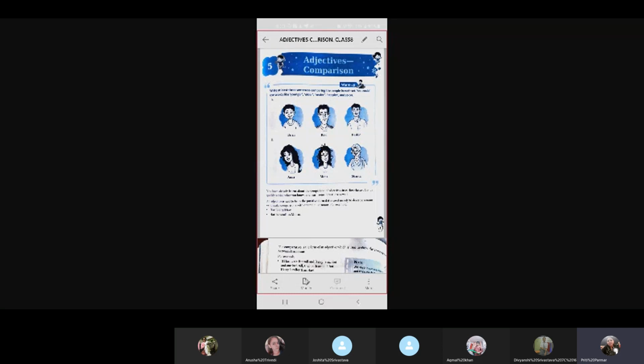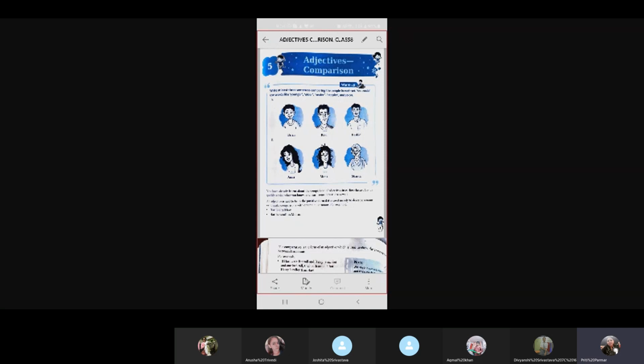Now, here is the new chapter, Adjectives Comparison. As we all know, adjectives are those words which describe a noun or a pronoun in a sentence. Okay? Example: she is a sweet girl. Here, what kind of a girl is she? Sweet. Since the word sweet is describing the girl, it is an adjective.